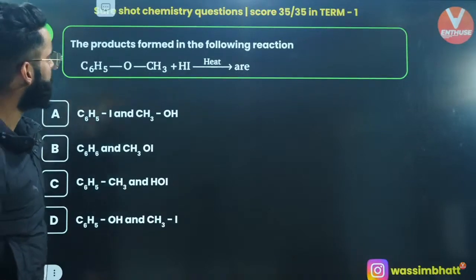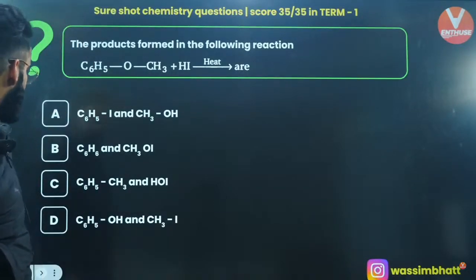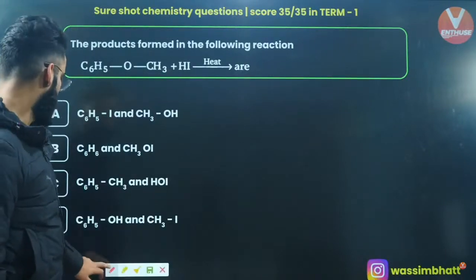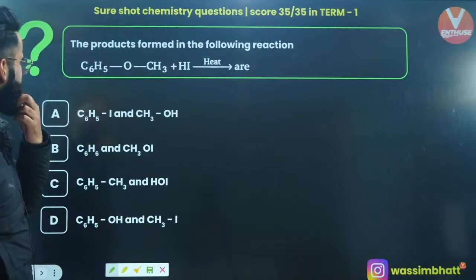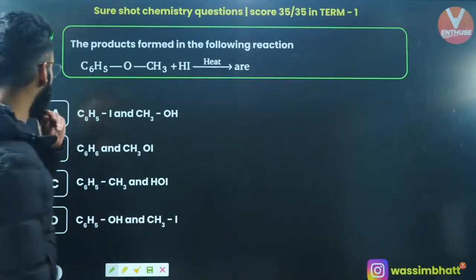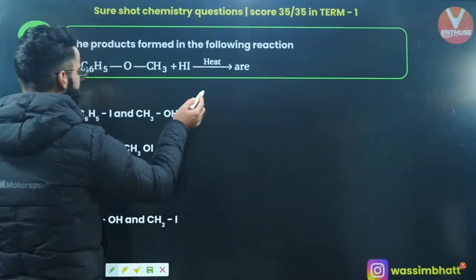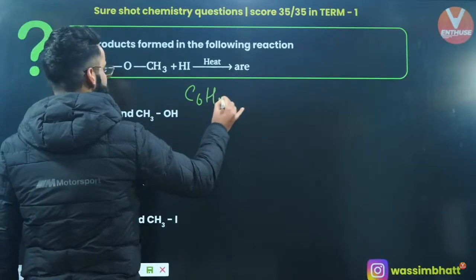The product formed in the following reaction will be, what is the product formed? Well, the reactant should be C6H5OCH3, okay? With HI in presence of heat. So, simply do one thing. The final product is going to be C6H5.